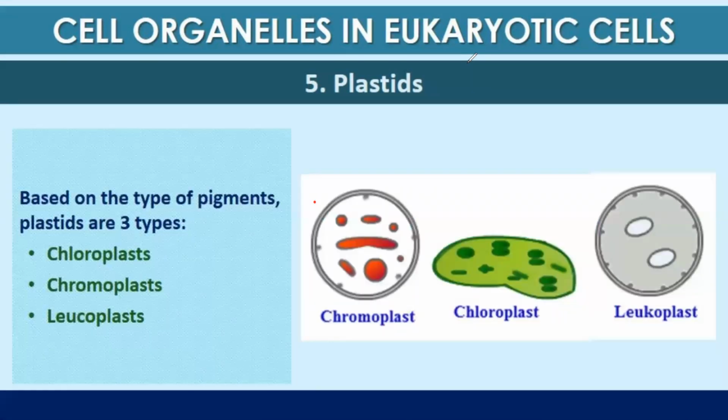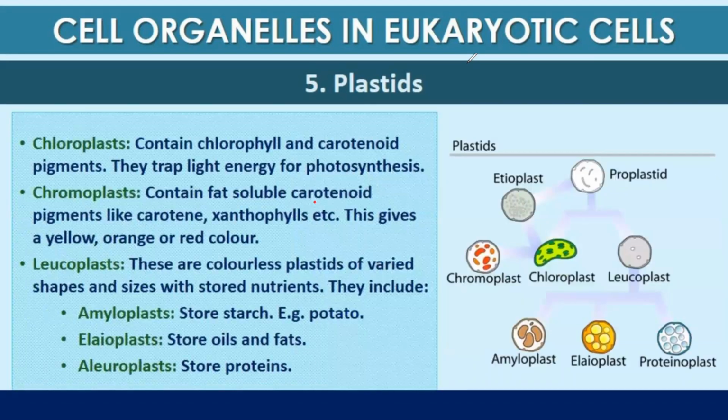Plastids, based on the type of pigment that is present in them, are divided into three types: chloroplast, chromoplast, and leucoplast. Chloroplasts contain chlorophyll and carotenoid pigments. They trap the light energy for photosynthesis. Chromoplasts contain fat-soluble carotenoid pigments like carotene, xanthophylls, etc. This gives a yellow, orange, or red color to the plant part.